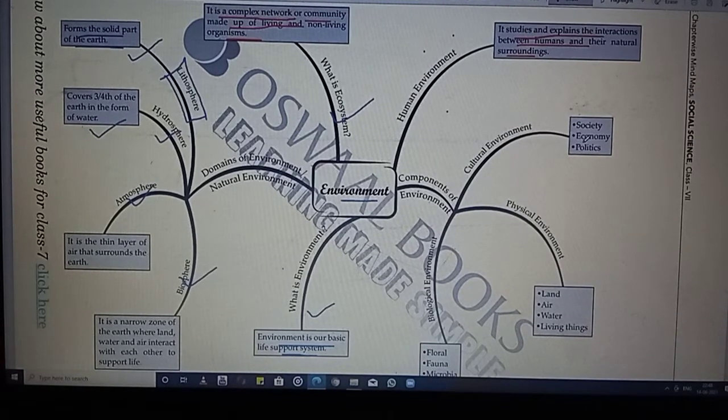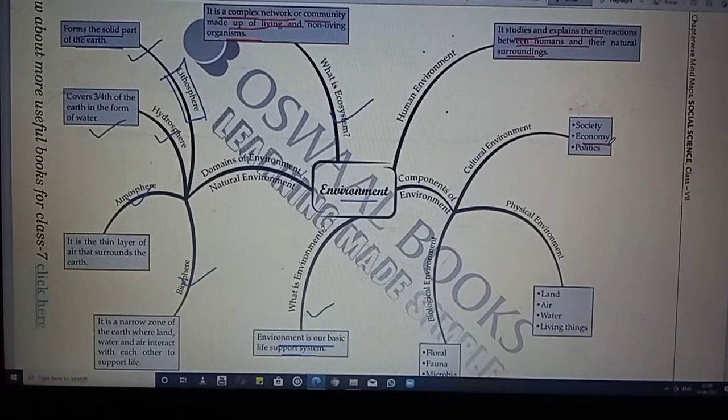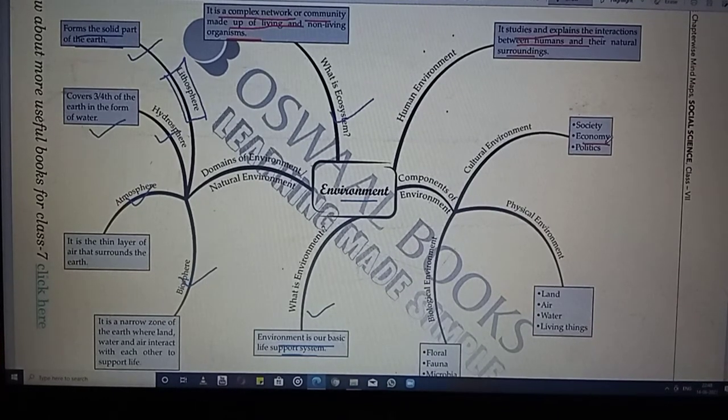Next to that we are having the economy. The economy is basically the economic structure of the country. What is the currency of the country, what kind of government is ruling there, what is the current value of the currency, what is the compared value of the currency from the other currencies of the world. Next is the politics of that country, that who is the ruling party, and whether the ruling party is from the rightist wing or the leftist wing.